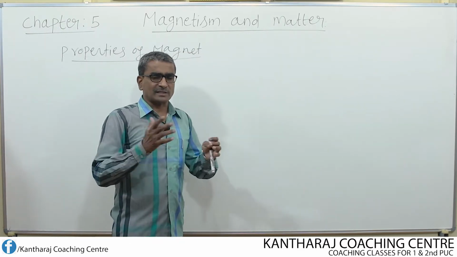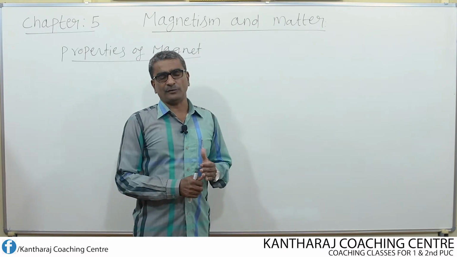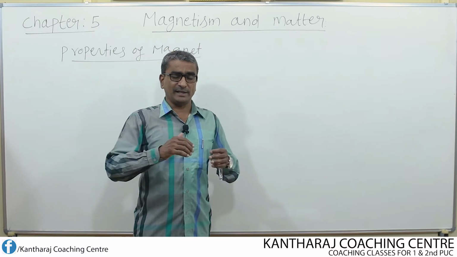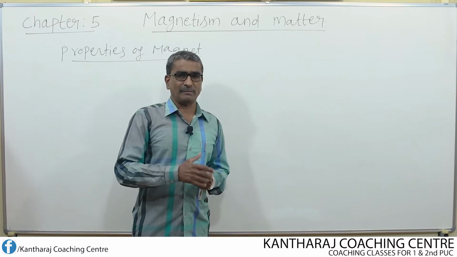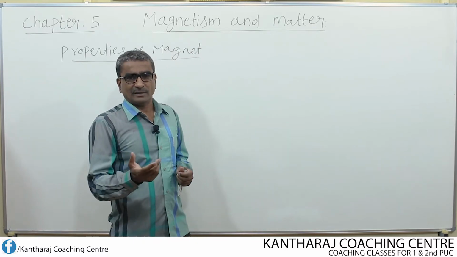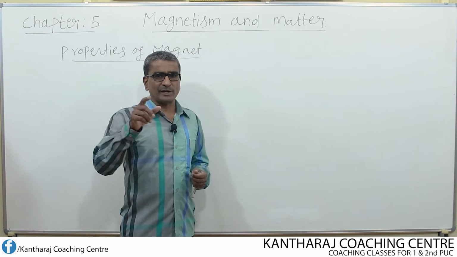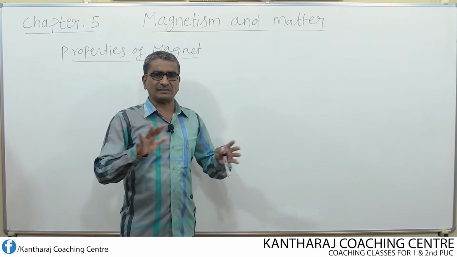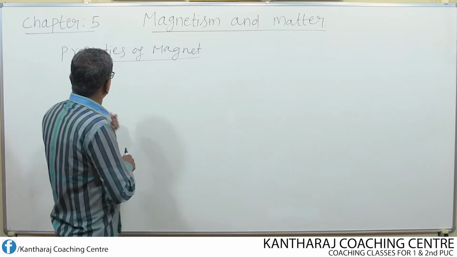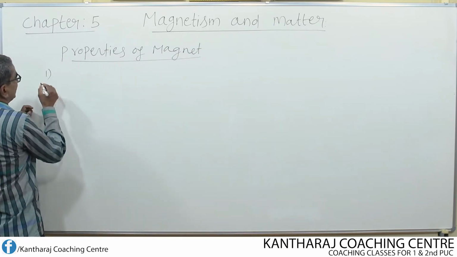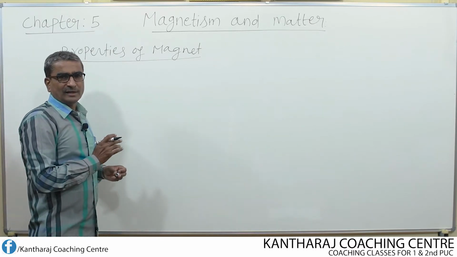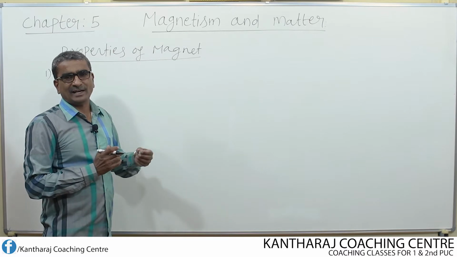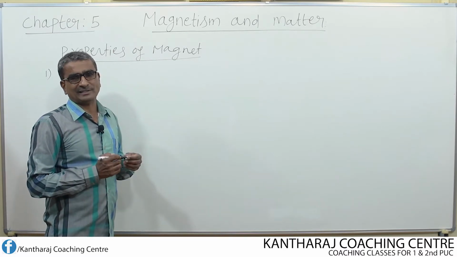Now let us study a few properties of the magnet. Any magnet you take, any shaped magnet, whether it is a bar magnet, cylindrical magnet or horseshoe shaped magnet, whatever the shape, the properties more or less remain the same. One of the most fundamental properties is that like poles always repel each other, whereas unlike poles attract each other.